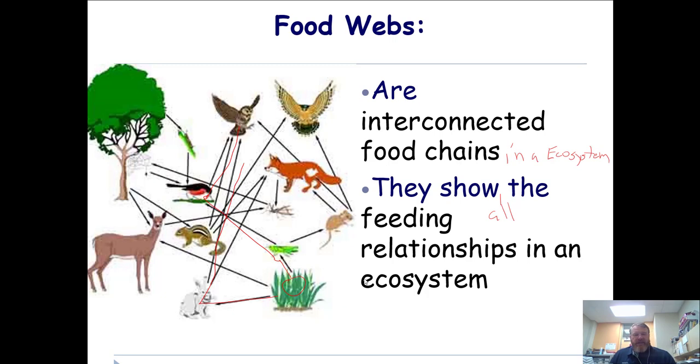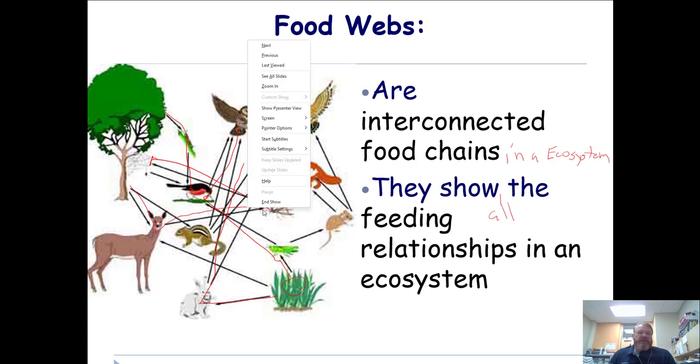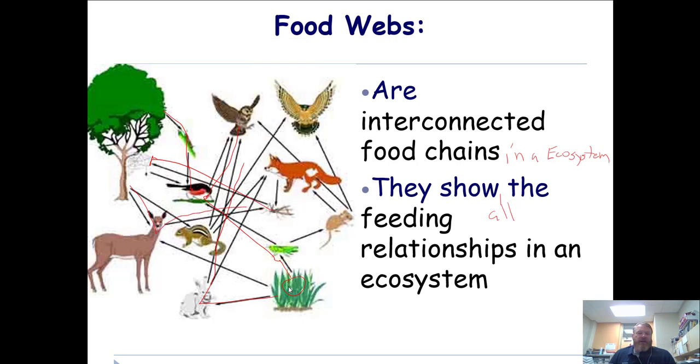All right, so you can see it kind of snakes around a little bit here. We go from the tree to the cricket, or to the worm, I think it's a caterpillar, to the bird, and this one kind of stops there. We can go from the mosquito to here. All right, we can go from the tree to the deer to the mosquito. We can go cricket, mouse, hawk. All right, as you can see, there it is, just like it says, a web.